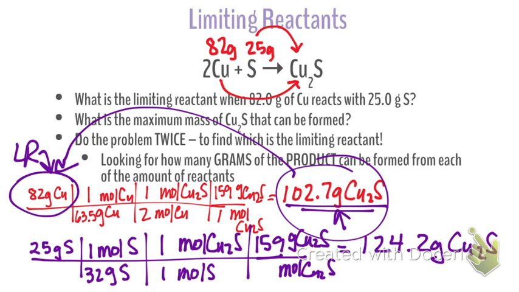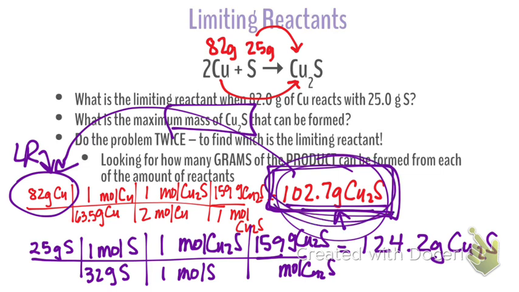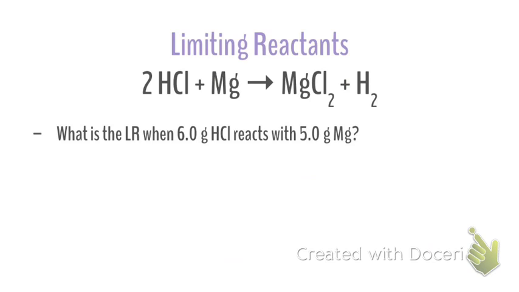So the answer to our question, what's the maximum amount of copper sulfide that can be formed, is right here. And technically, this question didn't even ask what the limiting reactant is. We had to put those principles into play to solve the question, but all you're really answering here is that. Does that make sense? Okay. Try this one on your own, and then we're going to add some things to it.